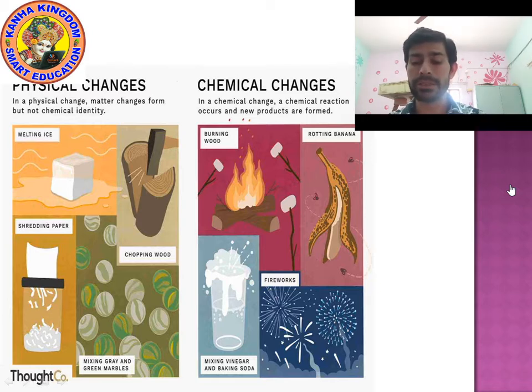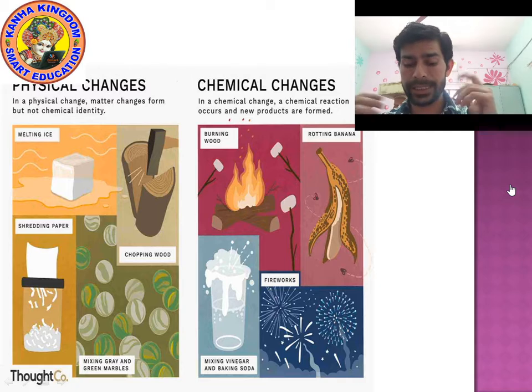Next are chemical changes. First is burning of wood. We have already discussed that burning of wood is a chemical change, because when wood is burnt, it changes into ash. Ash is a new substance and wood is another substance. It means we are getting a new substance. Rotting banana. Yes, when a banana is rotting, we get a new substance.